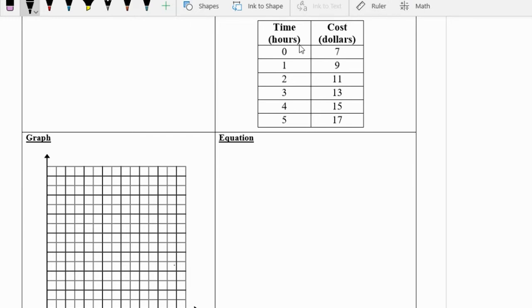So I'm going to say that our y-intercept here is 7. So what we're going to have to do is add 7 on to our equation. Then I'm going to look over here and I'm going to say, okay, that's a plus 2. That's another plus 2. So it looks like our rate of change is 2. So I'm going to go 2x. y is equal to 2x plus 7.